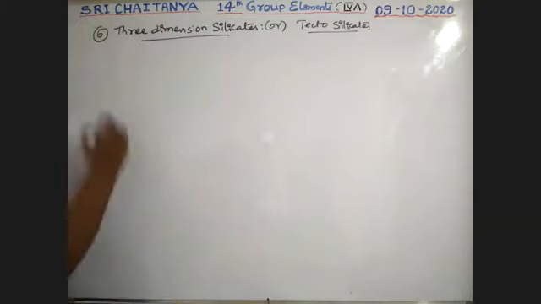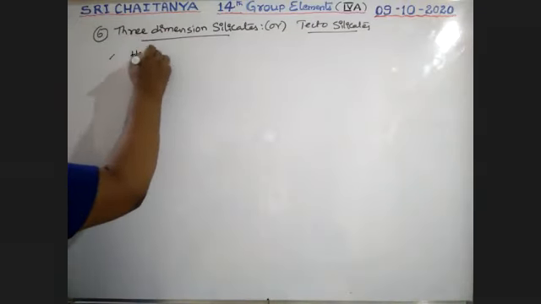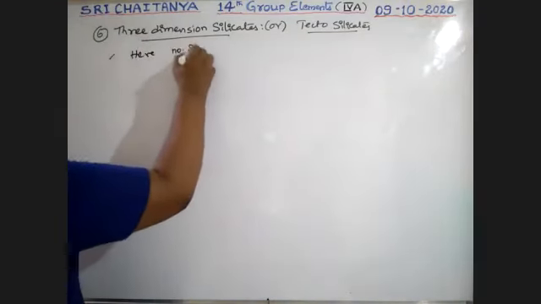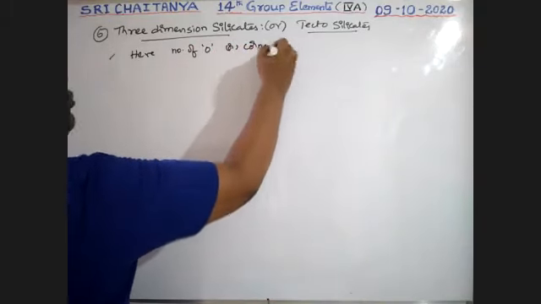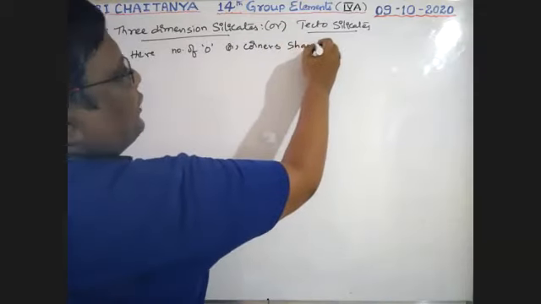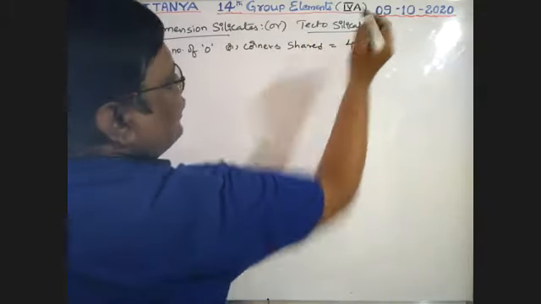Note down first point. Here, number of oxygens or corners shared is equal to 4.